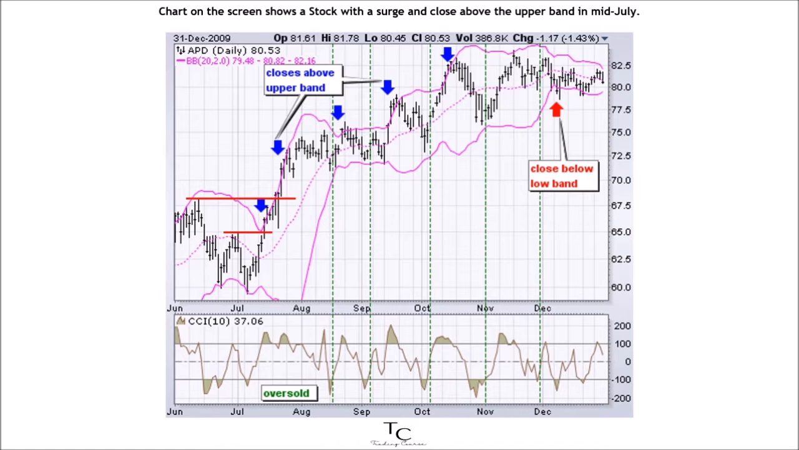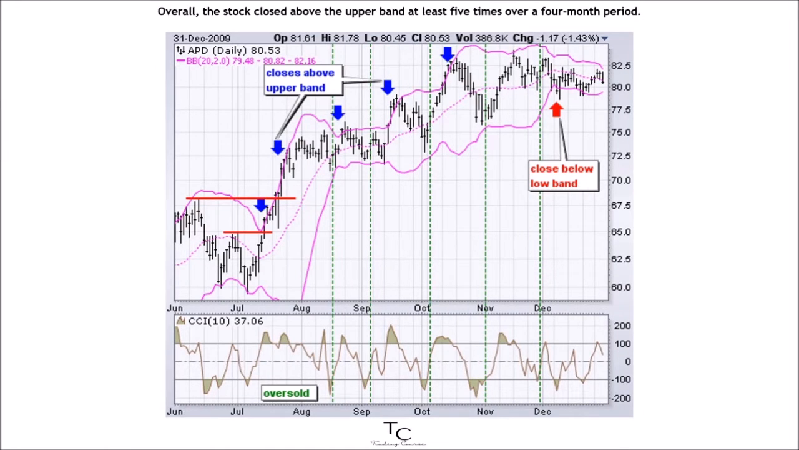The chart on the screen shows a stock with a surge and close above the upper band in mid-July. First, notice that this is a strong surge that broke above 2 resistance levels. A strong upward thrust is a sign of strength, not weakness. Trading turned flat in August and the 20-day SMA moved sideways. The Bollinger Bands narrowed, but the stock did not close below the lower band. Prices and the 20-day SMA turned up in September.